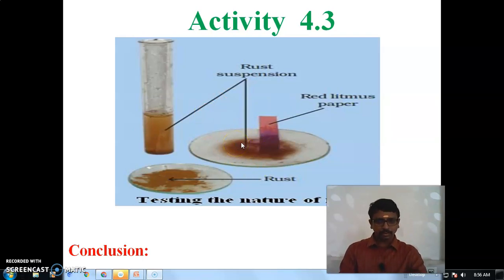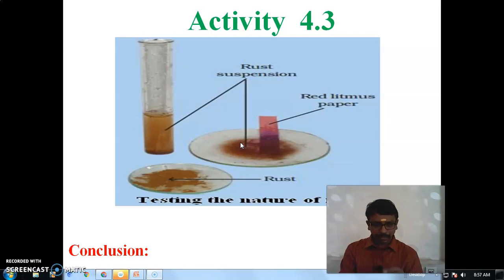In that we have to take two litmus papers, one red litmus paper and another blue litmus paper. These litmus papers are used to identify whether the given solution is acidic or basic. When we dip the red litmus paper in a solution and it turns blue, we can tell the solution is basic in nature.